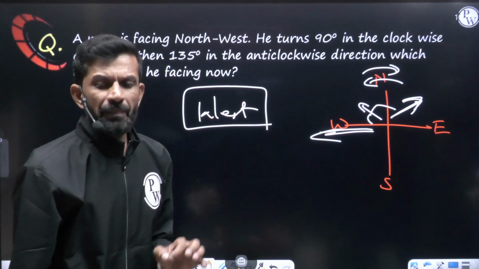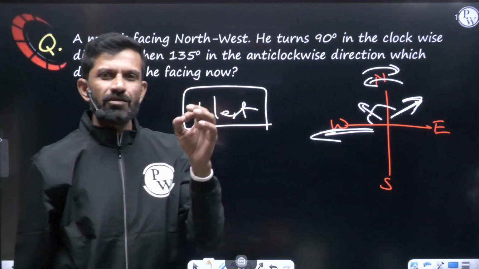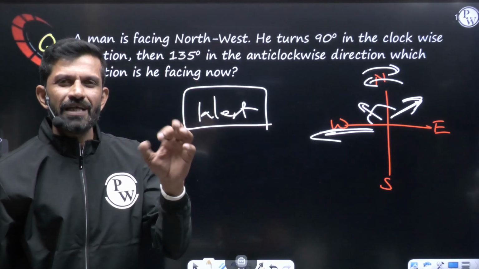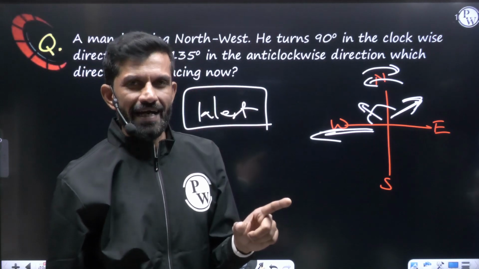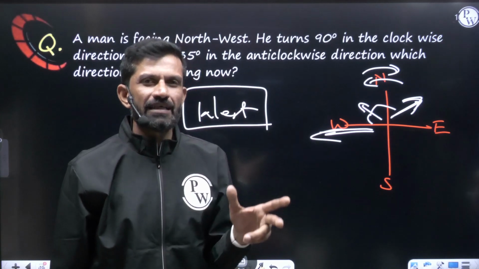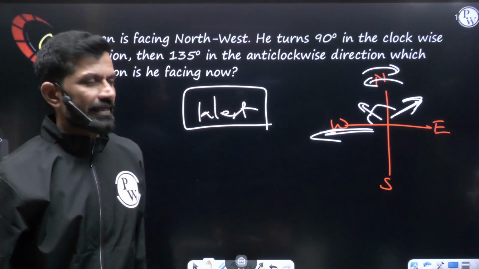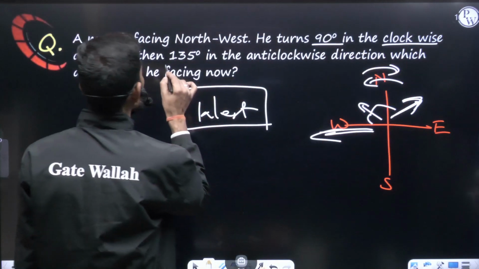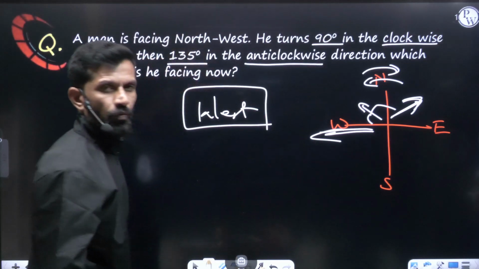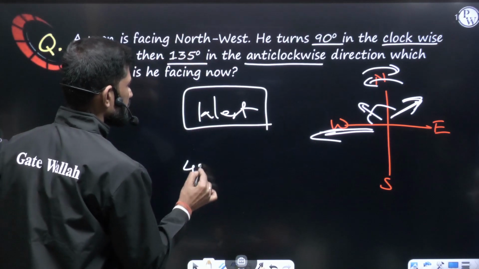Or else, my dear friend, you can use the concept that as we were going north and north added, south and south added, north and south subtracted. Same way, clockwise and clockwise will be added, anti-clockwise and anti-clockwise will be added, but clockwise and anti-clockwise will be subtracted. So here you know that 90 degrees is clockwise and 135 degrees is anti-clockwise. So overall which one is bigger? Anti-clockwise, and the difference is 45 degrees.